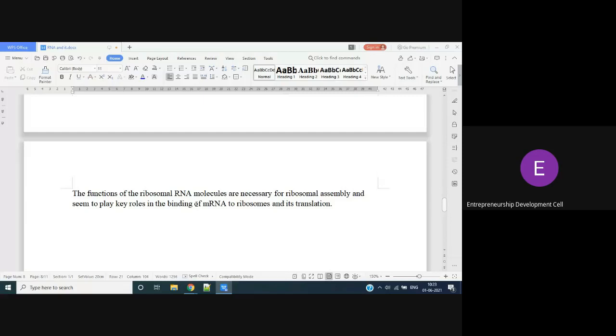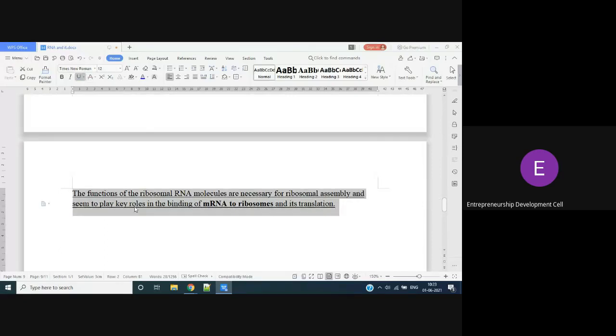It helps in the binding of mRNA to ribosomes. Very, very important. Our mRNA will bind to the ribosomal subunits in the translation process of protein synthesis. That is happening because of rRNA. This is the very important function of rRNA.